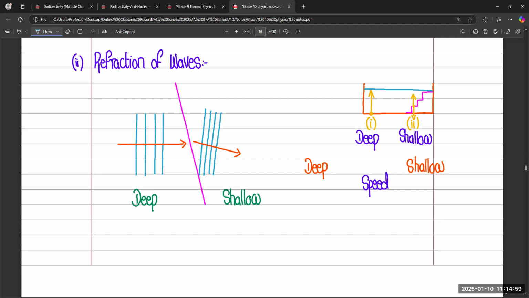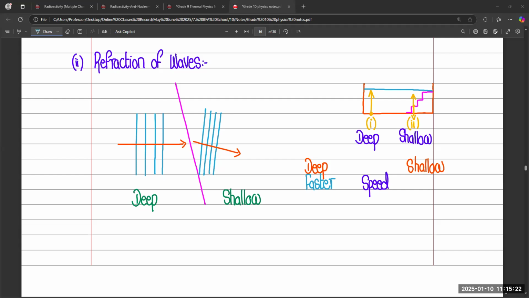Faster. So it means in deep water, the speed of water waves or any type of waves will be fast. How is it fast? Because in deep water it is heavier. There are more water particles. So when there are more particles, they have more energy.